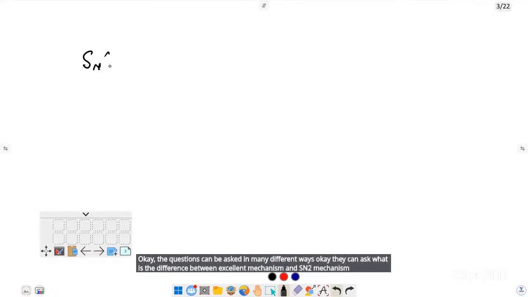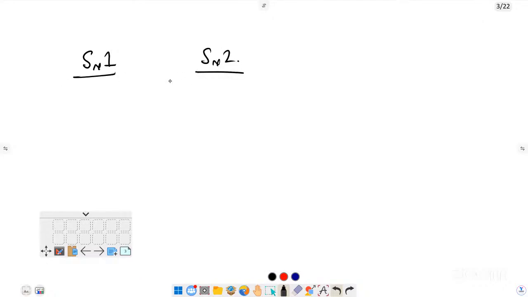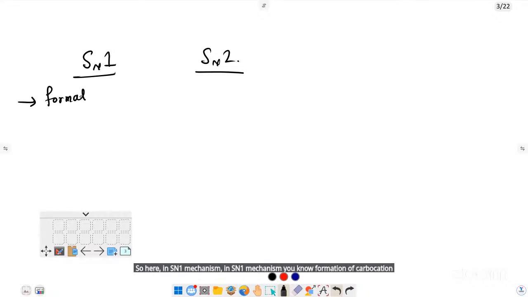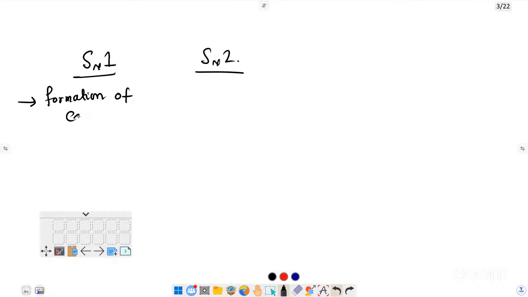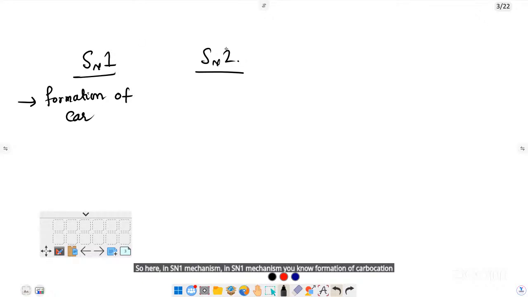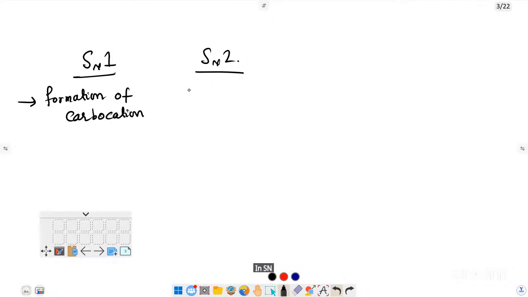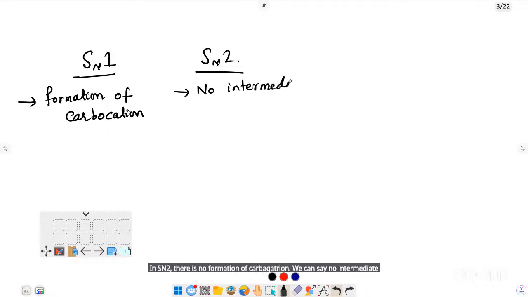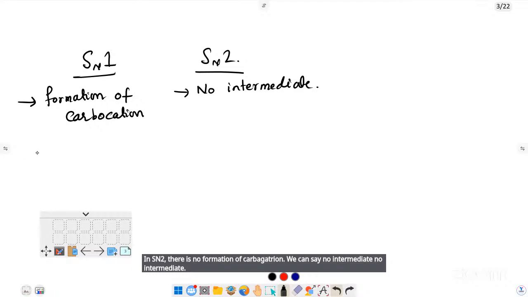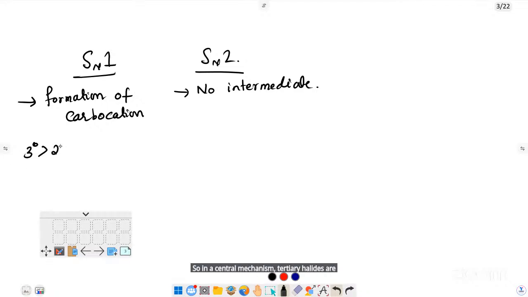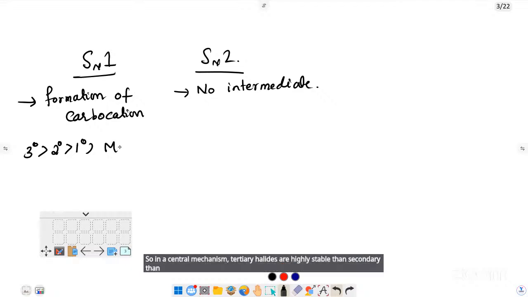In the SN1 mechanism, formation of carbocation is important. In SN2, there is no formation of carbocation, so we can say there is no intermediate.